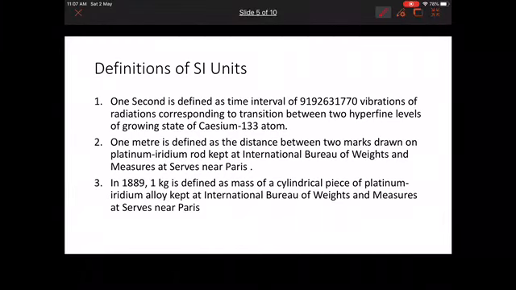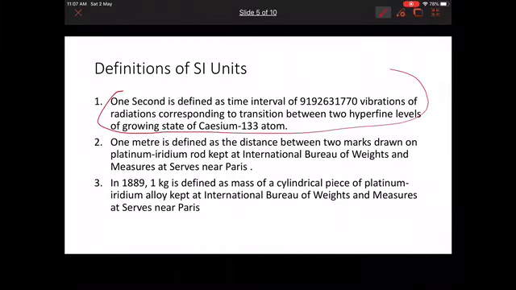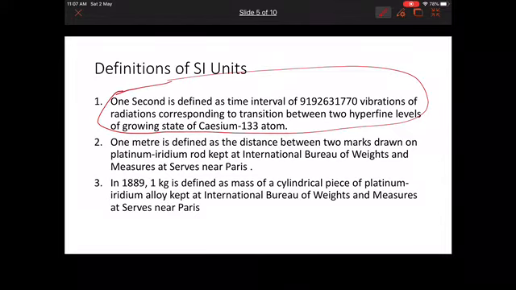Definitions of SI unit. This is my favorite definition. It is long, but okay, you have to somehow memorize it.